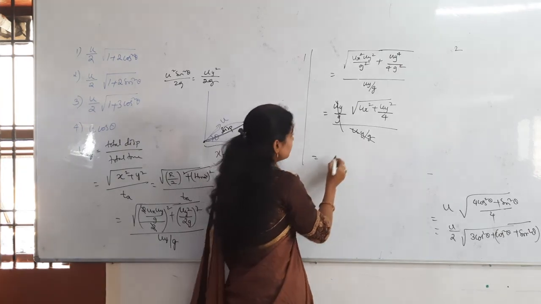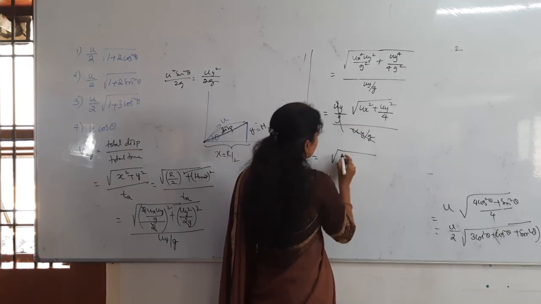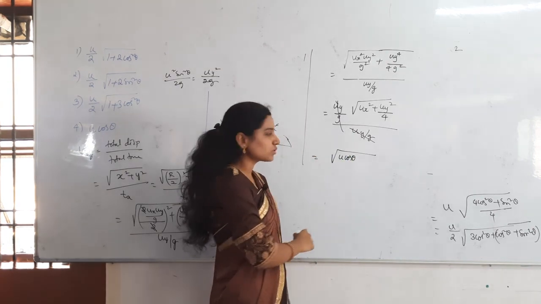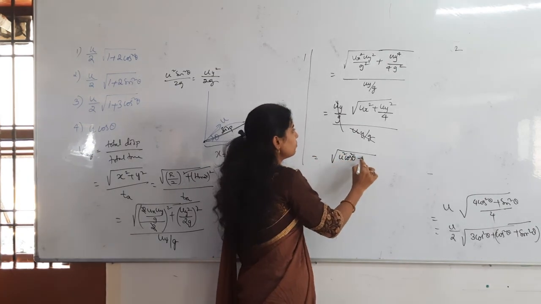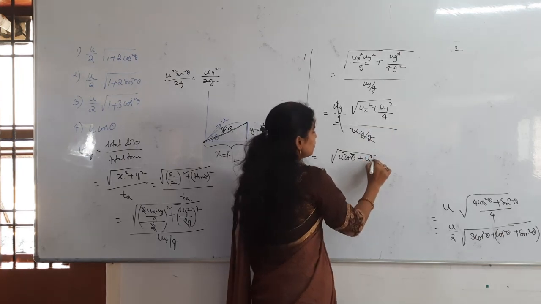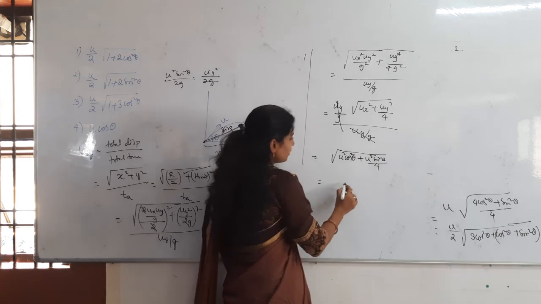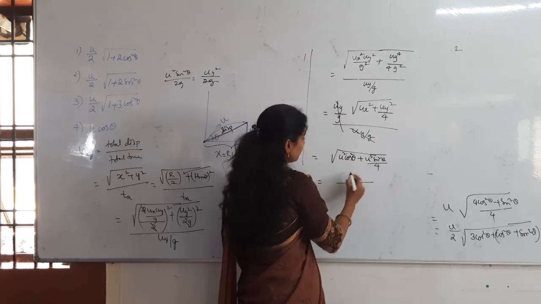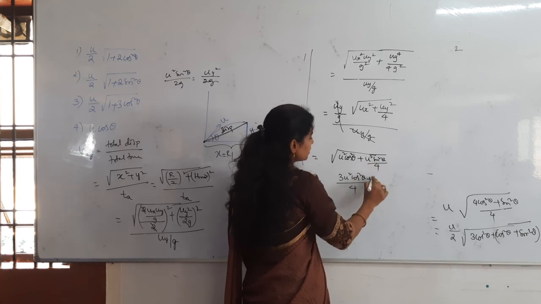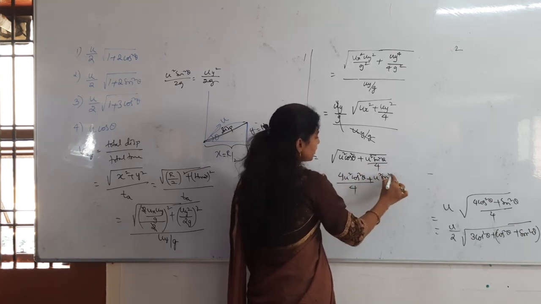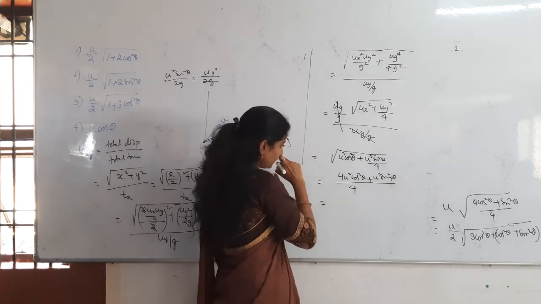Then what is remaining for us? U cos theta whole square, ux square, nothing but u square cos square theta, plus uy square, nothing but u square sin square theta, by 4. Then 4 is the LCM. Then what will we get here? 3u square cos square theta plus u square sin square theta. Anything wrong?